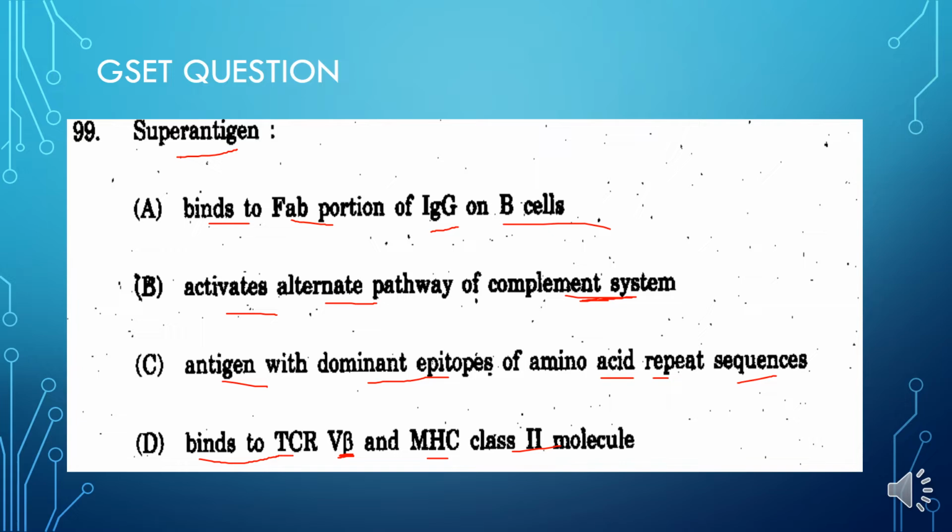So these are the four options and we have to select the correct option. I will first discuss the superantigen and the complement system, and then we will be able to solve the question.